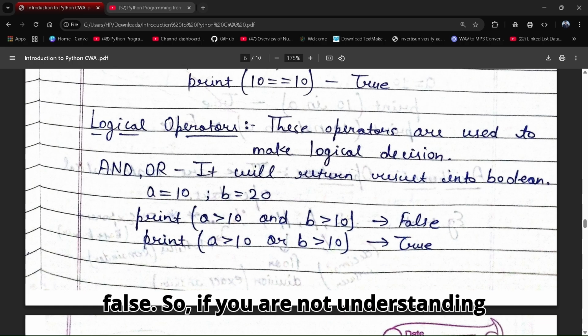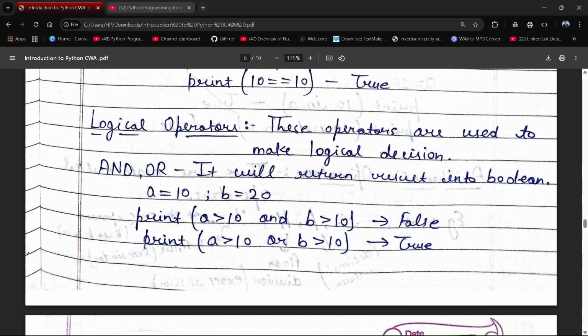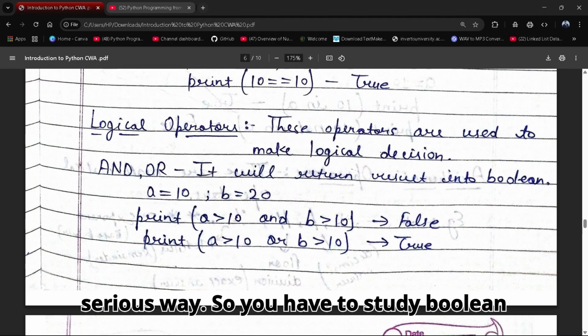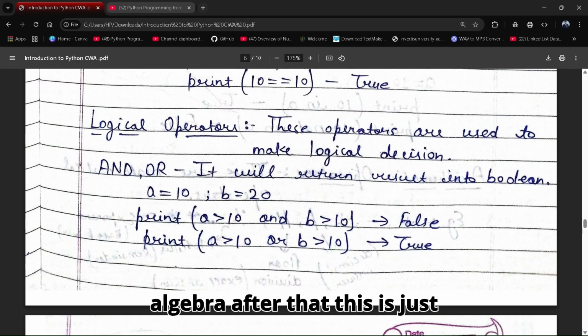If you are not understanding this, it means you have not studied Boolean algebra in a serious way. So you have to study Boolean algebra. After that, this is so simple to understand.